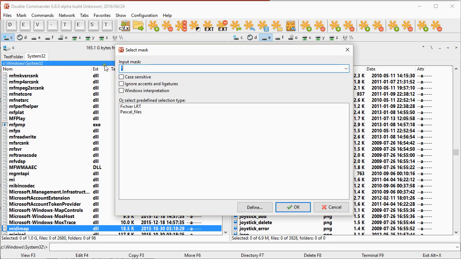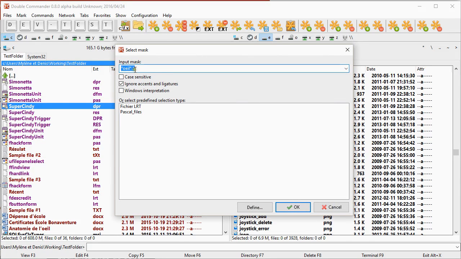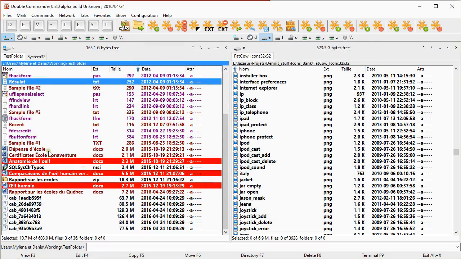For example, in System 32, here I have my star, and if I go here, I see that I keep the other, and so I did the same for the options. The only thing I did that was not done before is, when we change something, let's suppose, for example, the way I will work will be like that, ignore accent and Windows interpretation. Each time we change it and click OK, it means that we have worked with that.